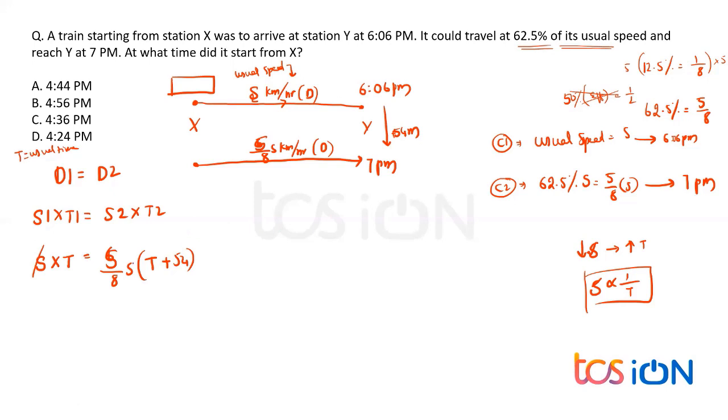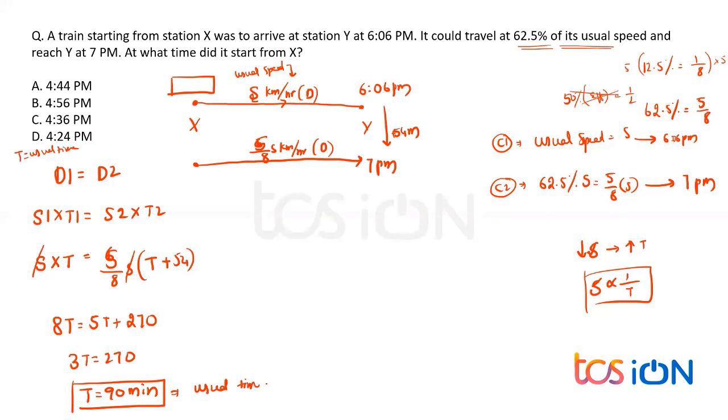Now speed gets cancelled, and 8T is equal to 5 times T plus 54: 5 fifties are 250, 5 fours are 20. 250 plus 20 gives 270, and that gives me 3T equals 270. So T equals 90 minutes, because we have already discussed T is in terms of minutes. So what is T basically? His usual time is 90 minutes.